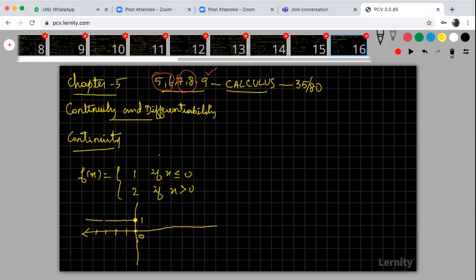Then x greater than 0, look at that. When x is greater than 0, a positive value, what is your f of x? When x is equal to 0, f of x is 1, but x is greater than 0, so this point is not included. So this is your x, this is your y, that means f of x. Now see the graph. Is this graph continuous or not?